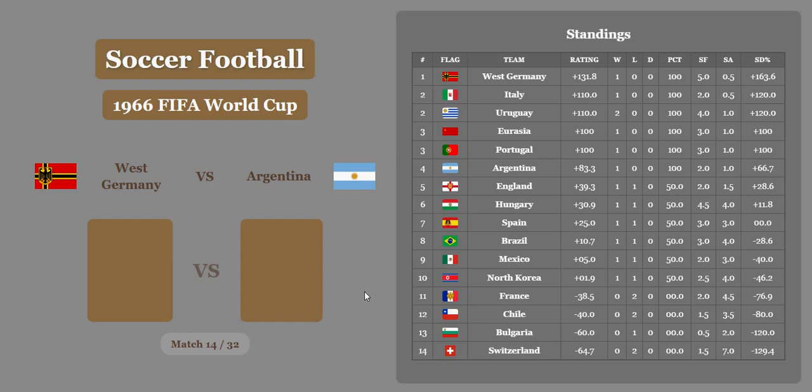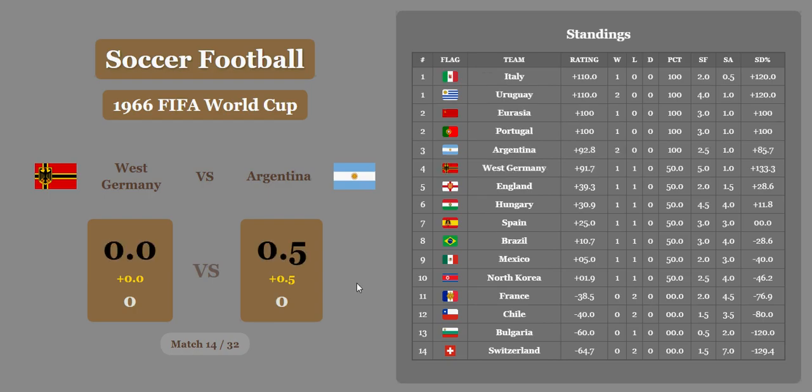Germany versus Argentina. Ended in a draw. That means Argentina is going to take the narrow victory on the economic difference. And keep in mind, folks, we're bringing you the best ratings in the world from the worst announcer in the world. As Germany is in 4th and Argentina is in 3rd now. Italy and Uruguay tied in 1st.